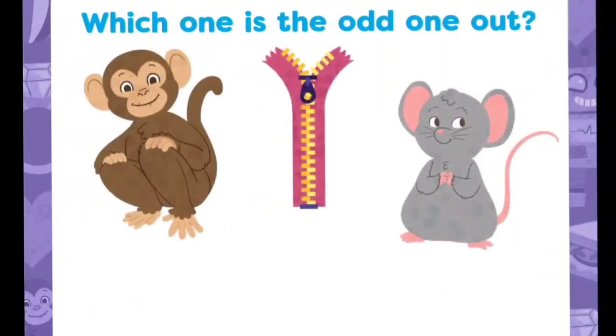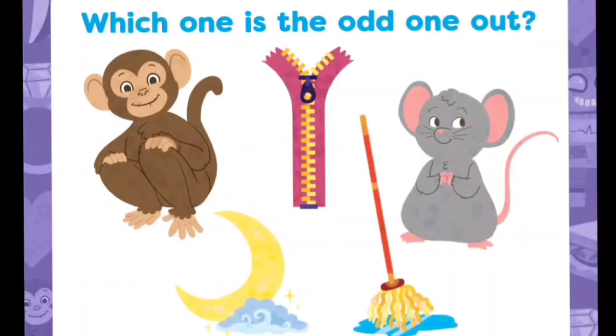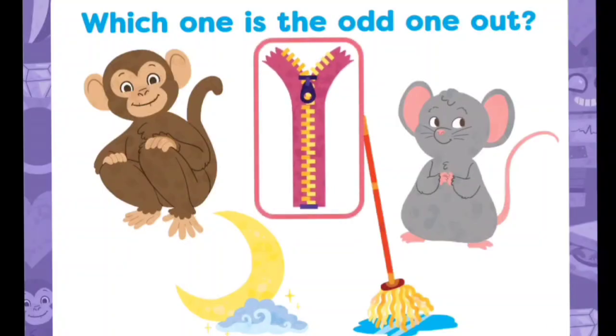Here we have monkey, zip, mouse, moon, mop. Yes, the odd one out is zip because it starts with Z sound and all the other pictures start with M sound.